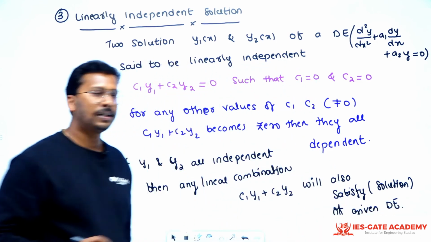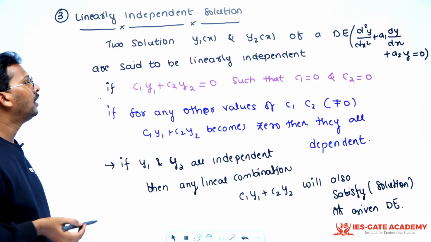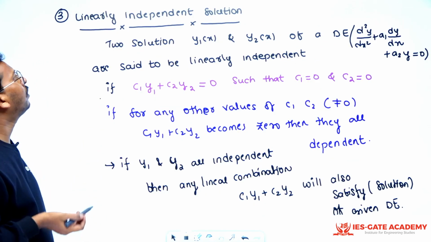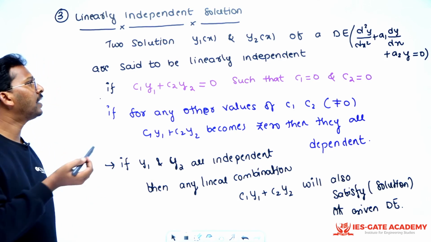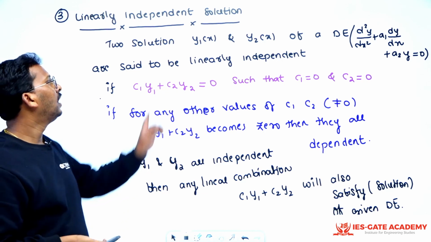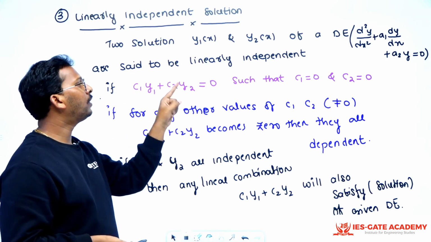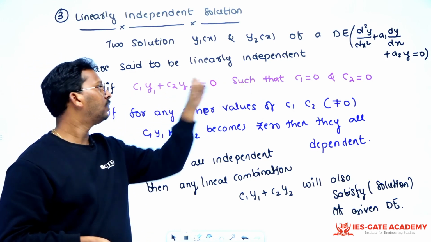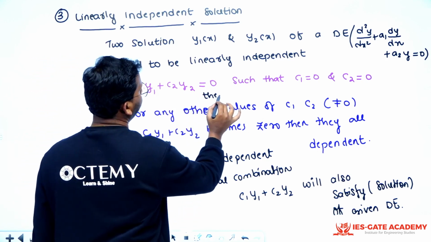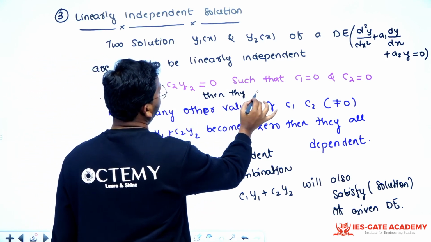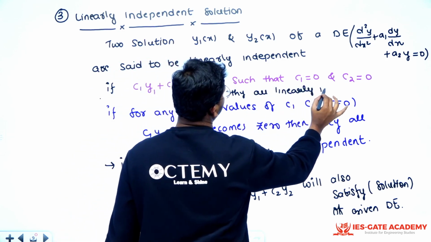Now just look at this point. Here you might have understood what a general solution and a particular solution are. Now let us understand what linearly independent solutions are. Whenever you have a second order differential equation, for example, and the two solutions are y1 and y2, and if C1 y1 plus C2 y2 is 0 only when C1 and C2 are 0, then they are linearly independent.